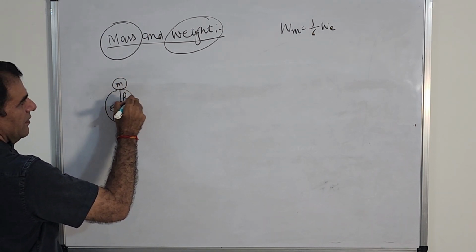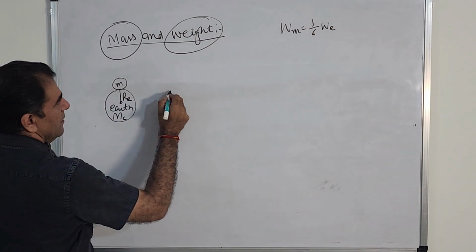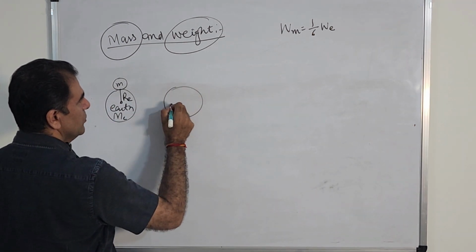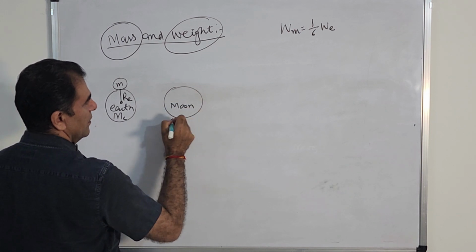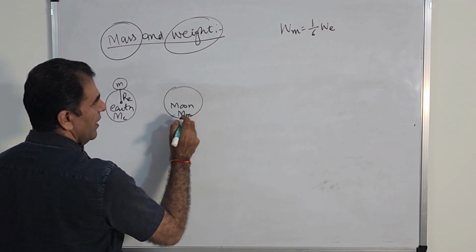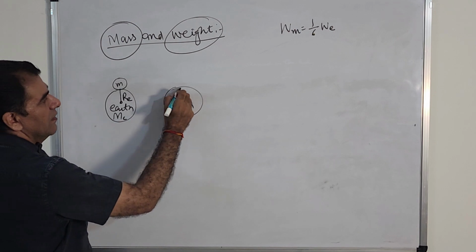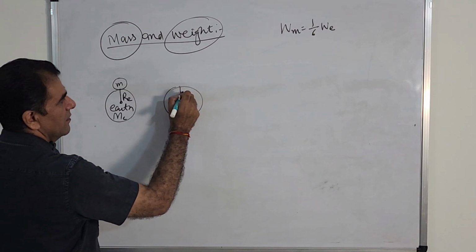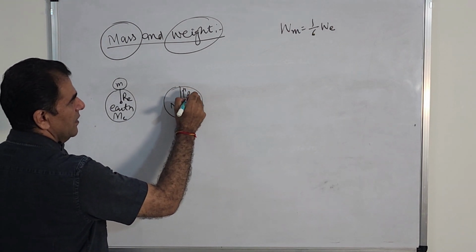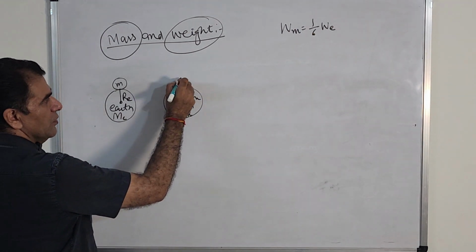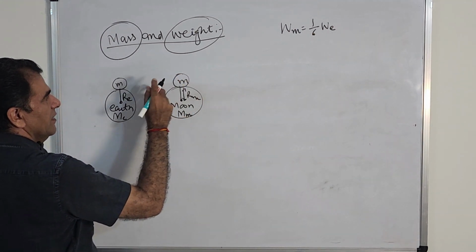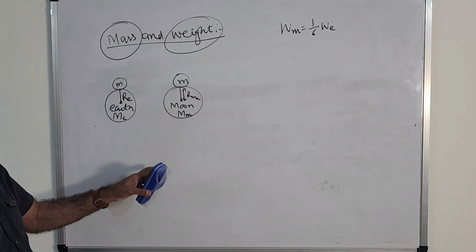This is the radius of Earth. This is our moon, with mass of moon, and this is Rm, radius of moon. This is the same object whose weight is to be measured.